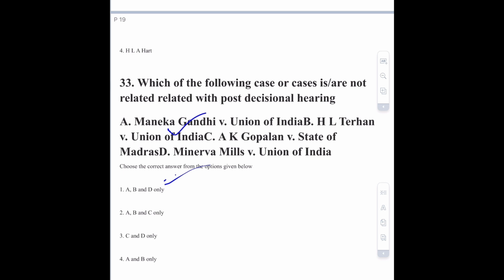that is BLHL Tehran versus Union of India. This is also related with post decisional hearing. AK Gopalan is not related with post decisional hearing, and Minerva Mills is also not related with post decisional hearing. So the question is asking not related to. So the correct option of this question will be option number C and D. Option number 3.